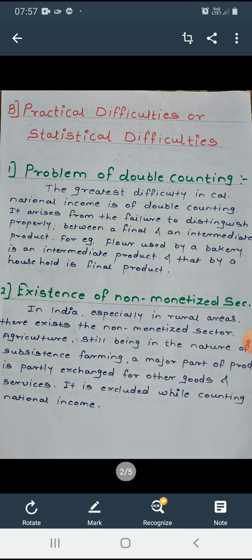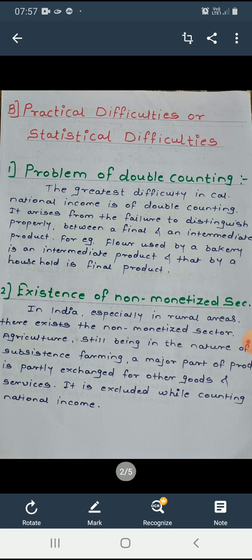See another example given in your textbook. Flour used by a bakery is an intermediate product and that by a household is a final product. Means for the bakery, flour is a raw material and for a household it is a final product. Okay, students, I hope you all understand the problem of double counting.